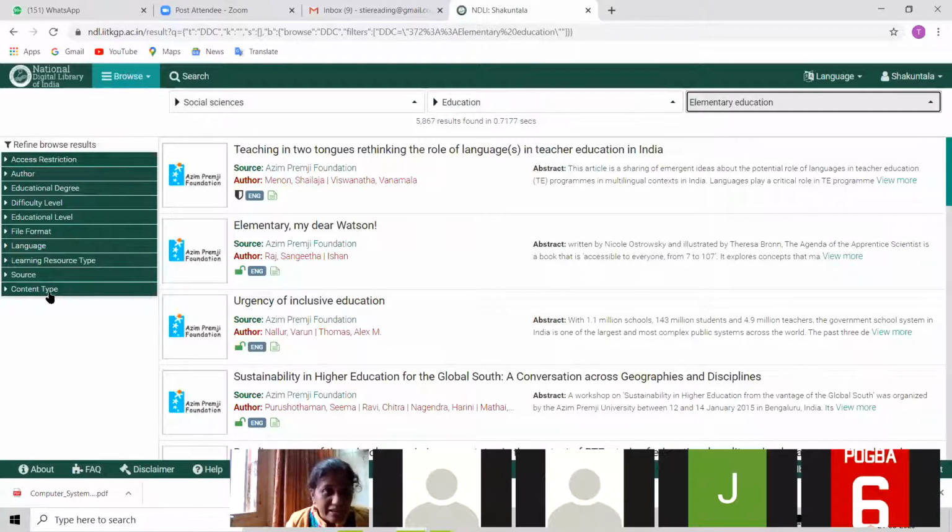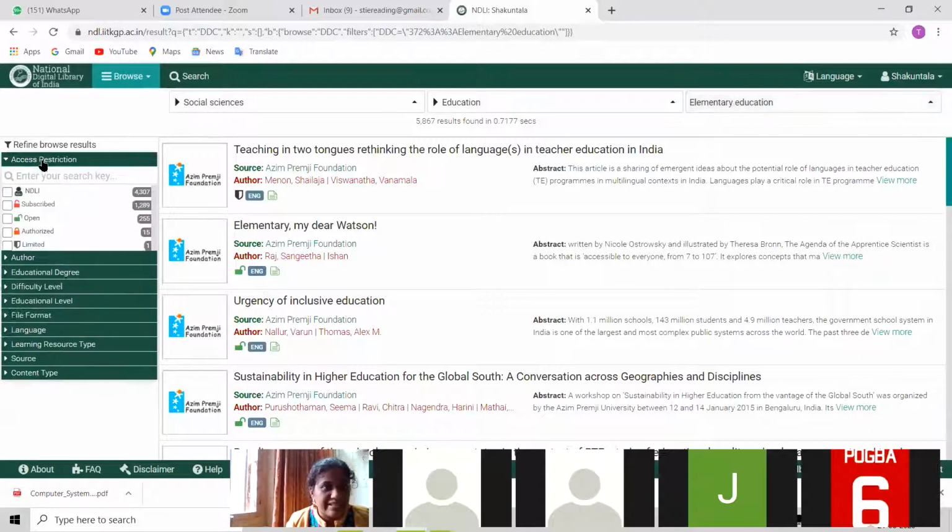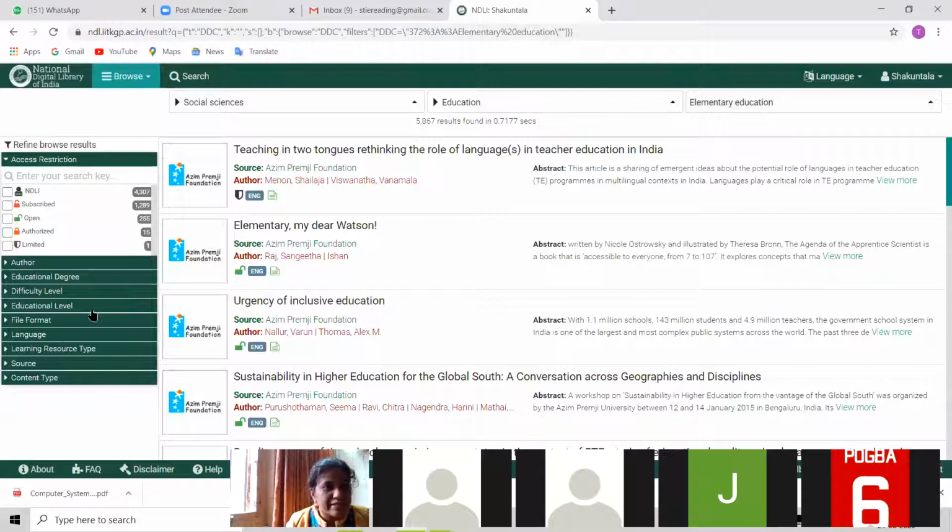Then in elementary, you can refine your search further by using these filters. Okay, access restriction. Whatever is freely available, only that I have to see. Wherever there is a green open lock, that is freely available. Wherever there is red color, this is a closed lock. This is locked. This is also locked. So this is partially locked. Okay, this is fully locked.